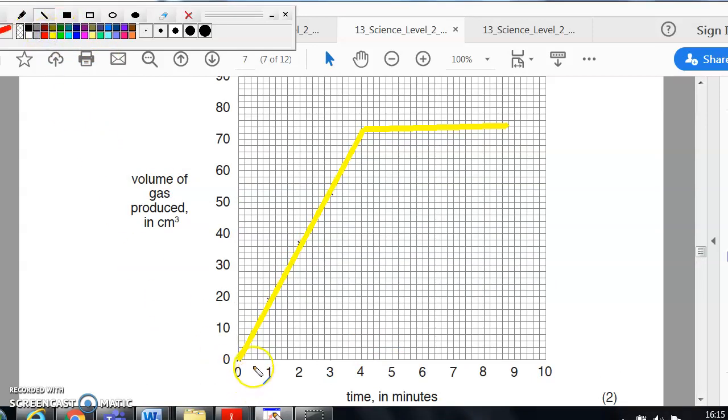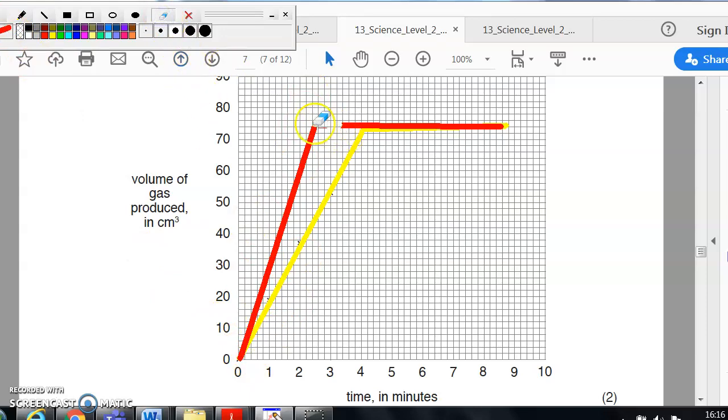Now, if you use it more concentrated, it's going to react faster, isn't it? So this line is going to be much more steep, but it's only got the same amount, so it's going to go to the same height. So you're going to get something like that. Key point is it reacts faster, so you're going to get a much steeper line.